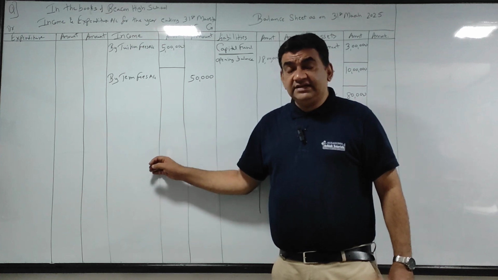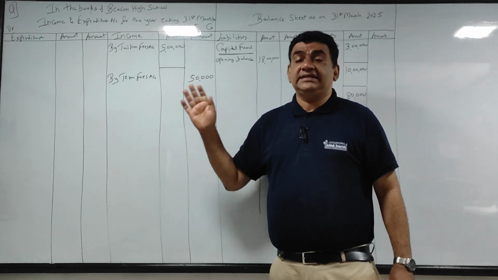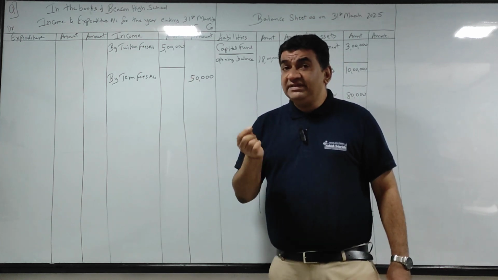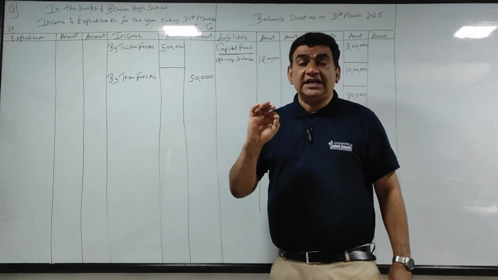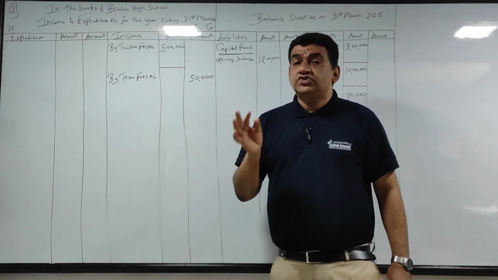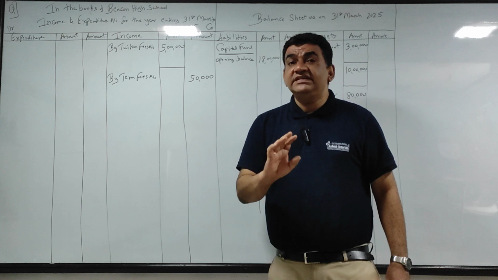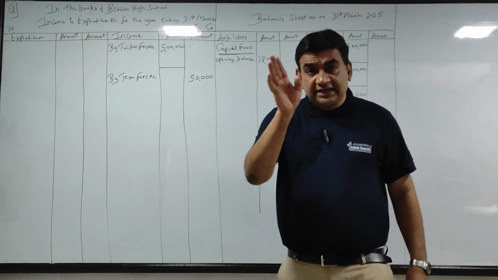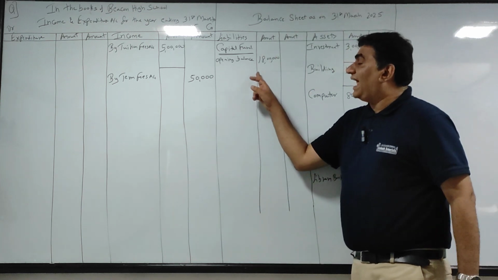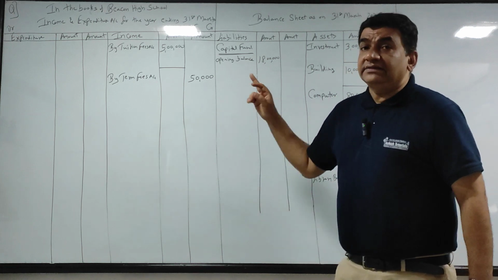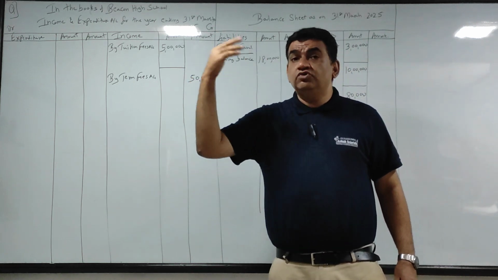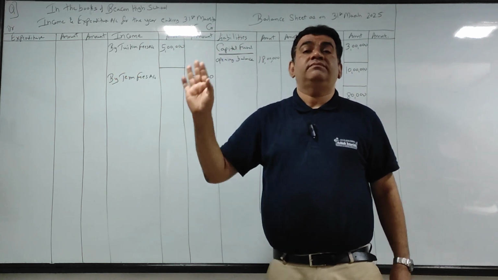If it is silent, it will always be treated as income, and sometimes they will tell you either to capitalize fully or partly. So when they tell you that admission fees are to be capitalized, it means you will add it to the capital fund. That means it will be used in future for a purpose.